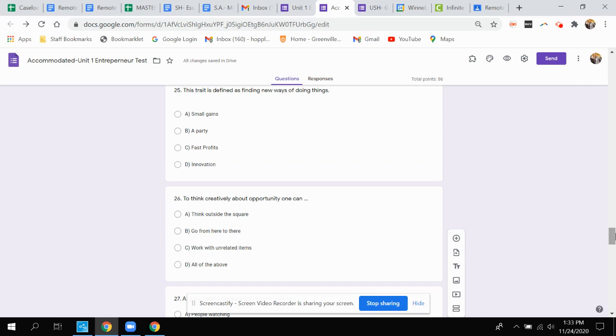Question 25, this trait is defined as finding new ways of doing things. A, small gains, B, a party, C, fast profits, or D, innovation?